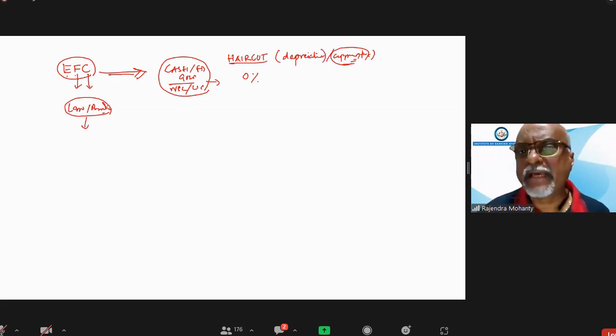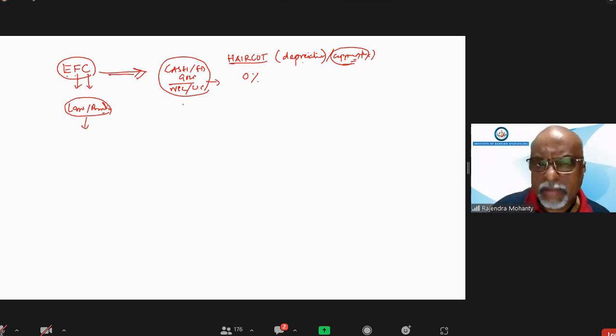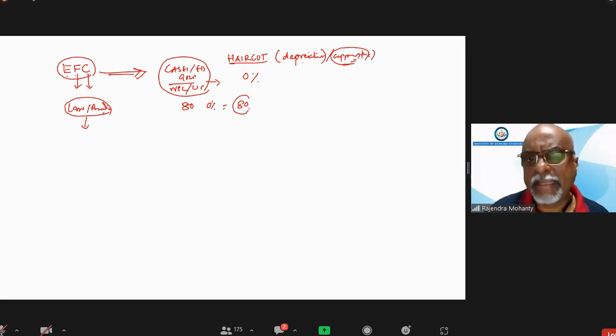So always, haircut means depreciation. Suppose you have obtained a fixed deposit for 80 rupees. Then haircut, depreciation or discount will be 0%, which means the full value of 80 will be taken into consideration for reduction. So the allowable reduction will be 80 rupees only.